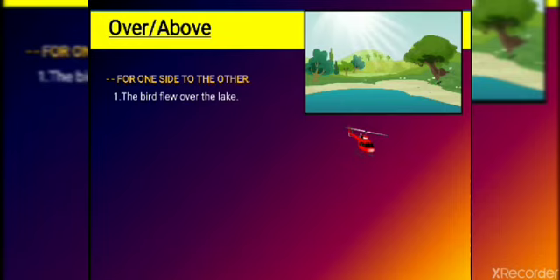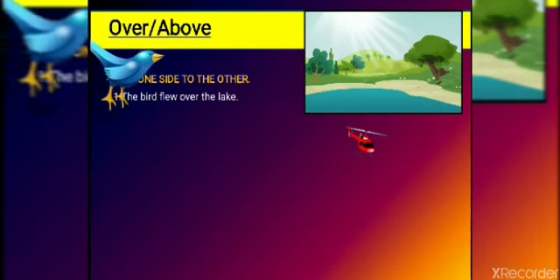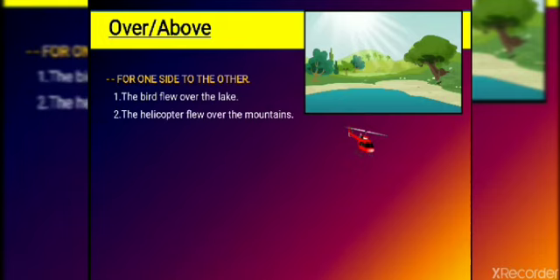It has gone over the lake, covering it, passing across it. We will not say above. I will tell you why. Next example: the helicopter flew over the mountains.